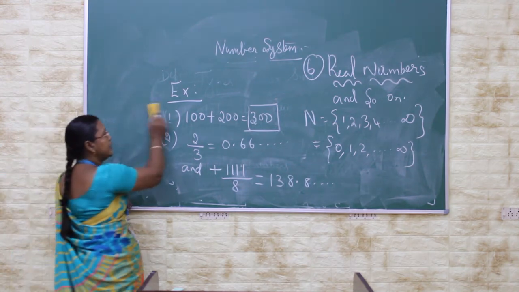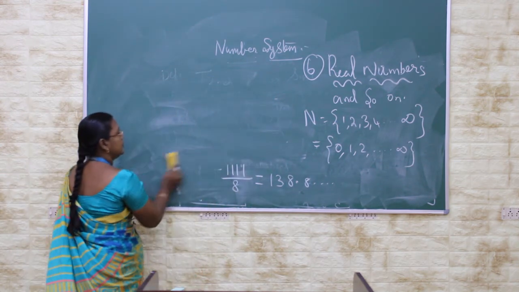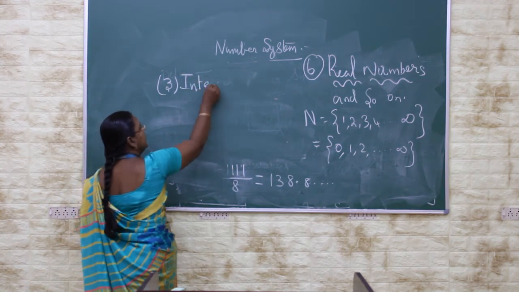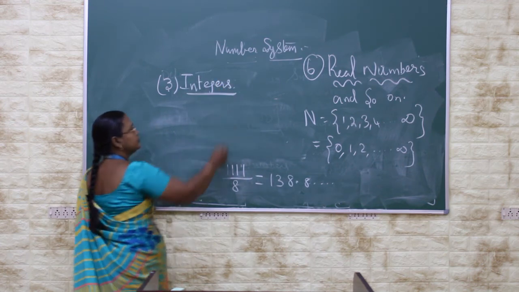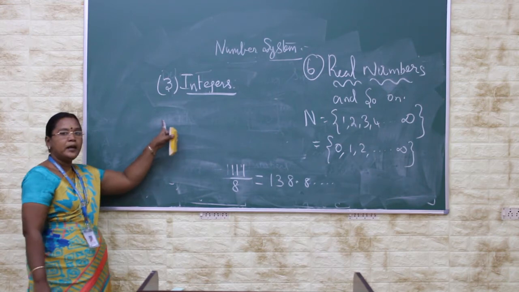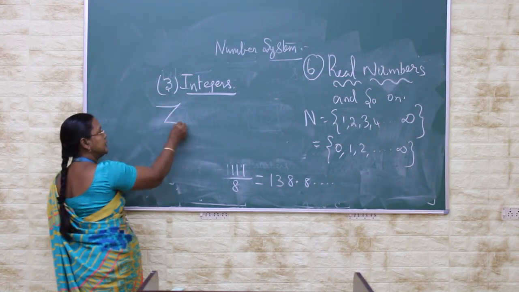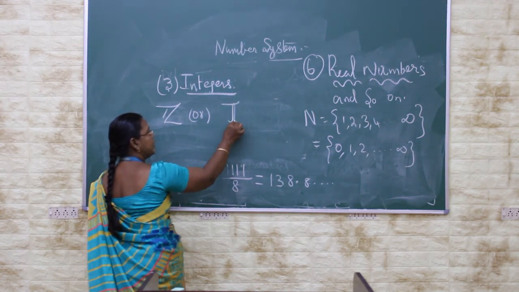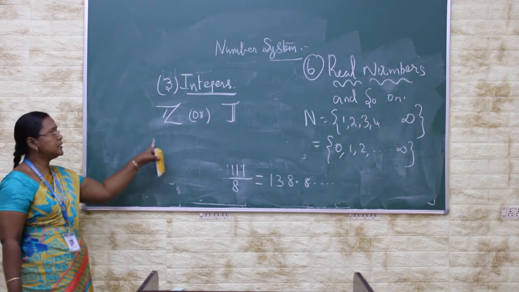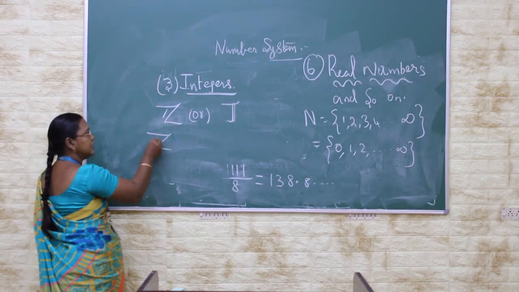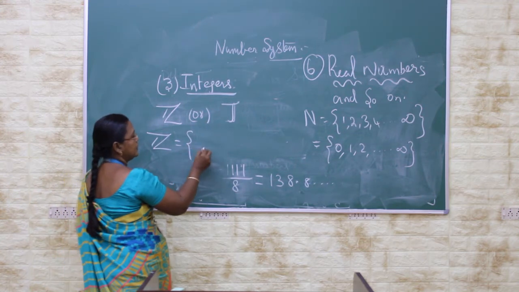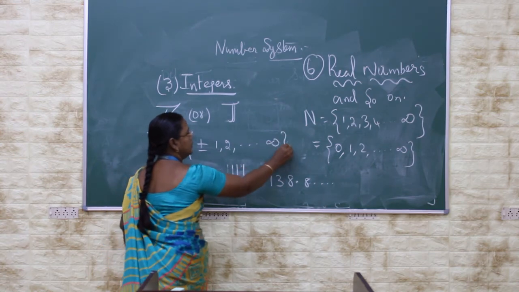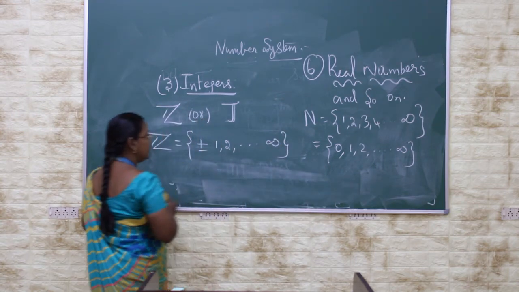And then the next one is the integers. The number system includes the third type as integers. This can be represented as Z or J. The set of integers can be represented as Z or J, and it is given as plus or minus 1 to infinity.